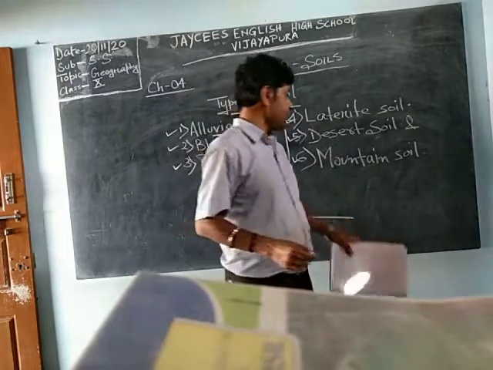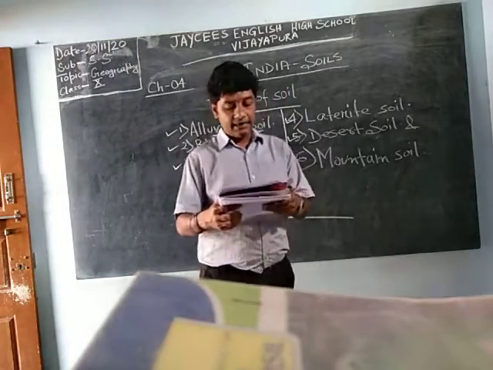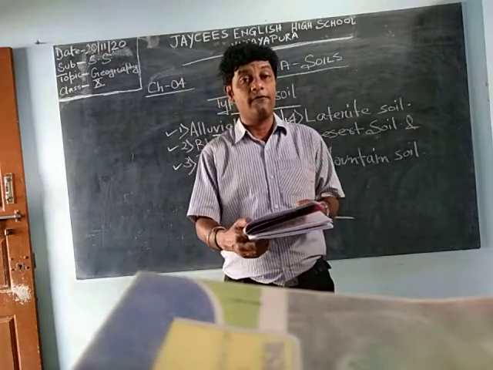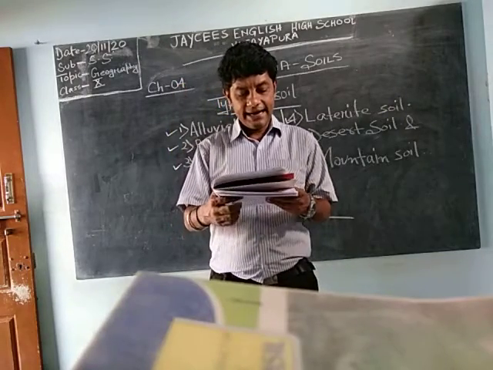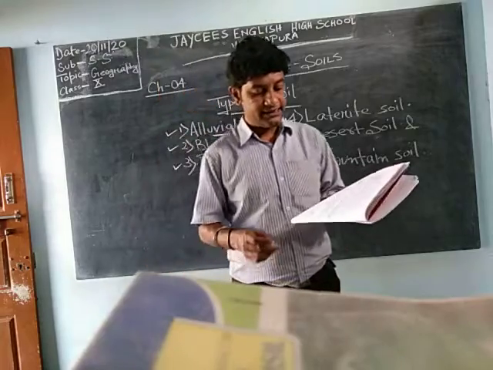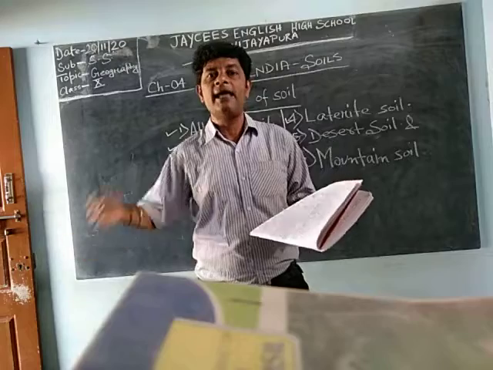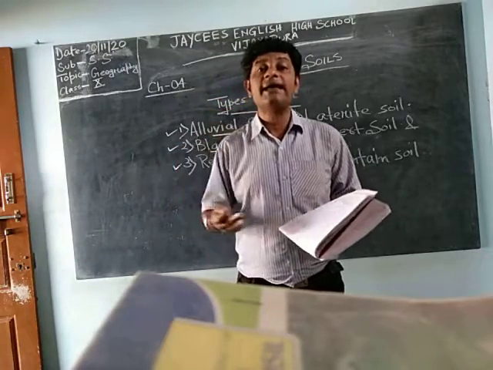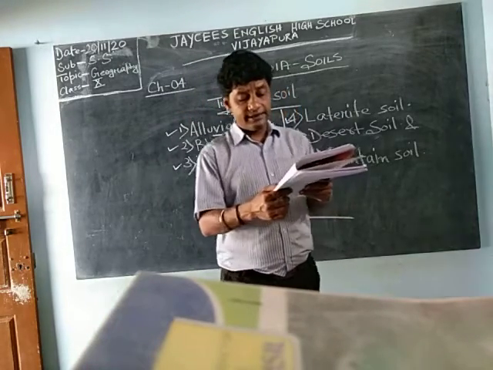Now the next is red soil. From the name you can understand it is red in color, but why, we will discuss. This type of soil is formed from the weathering of granite, gneiss and other crystalline rock. These rocks weather, or break down, and mix with the soil, and then the soil gets its identity. It contains iron oxide, so it is red in color.